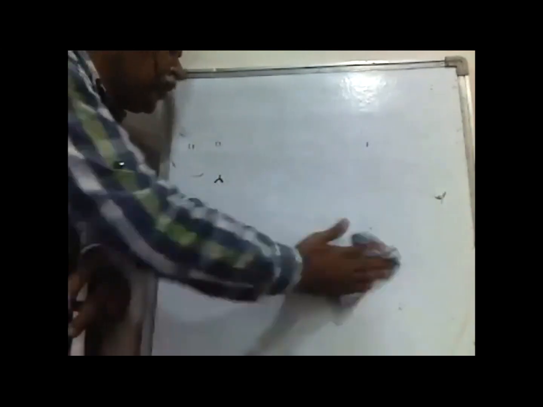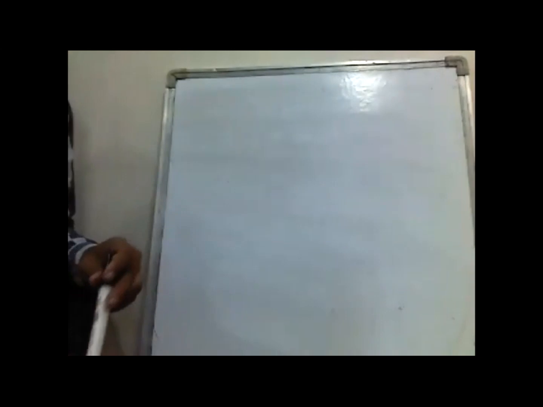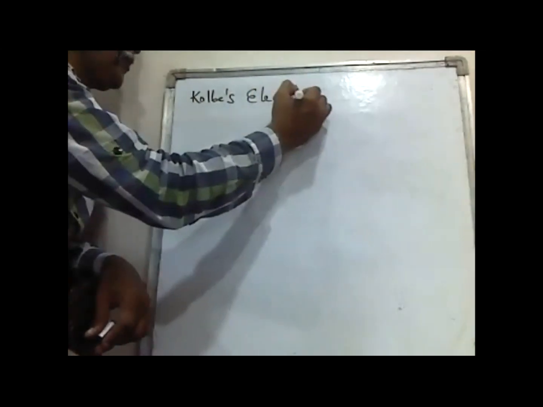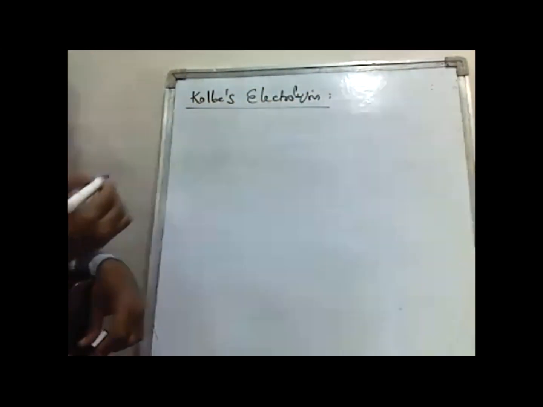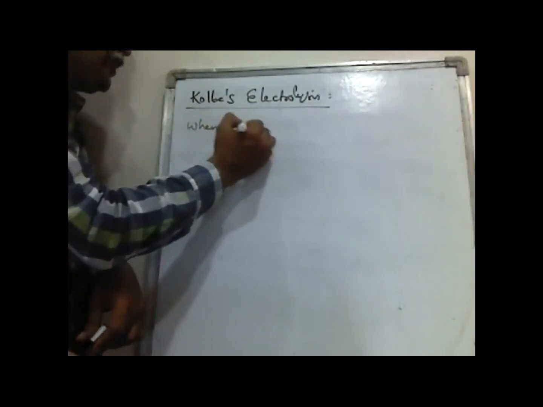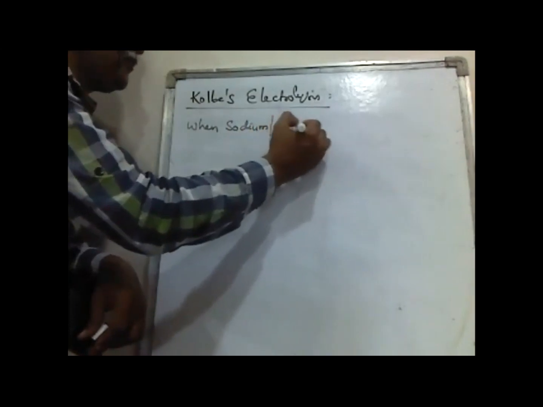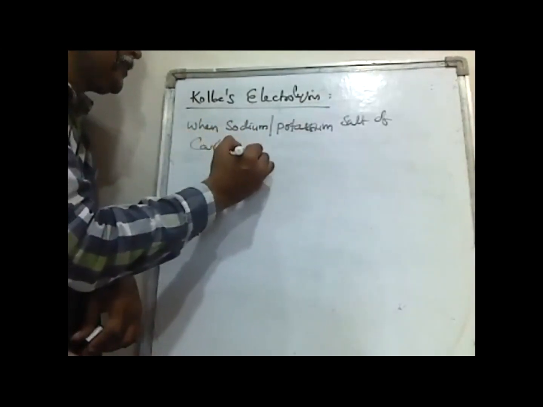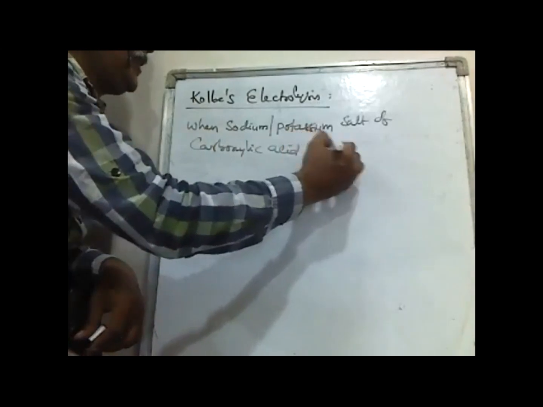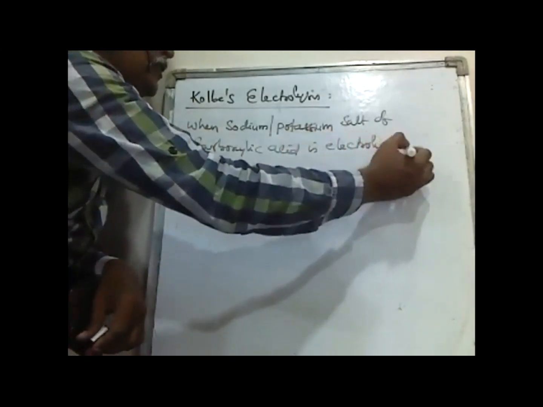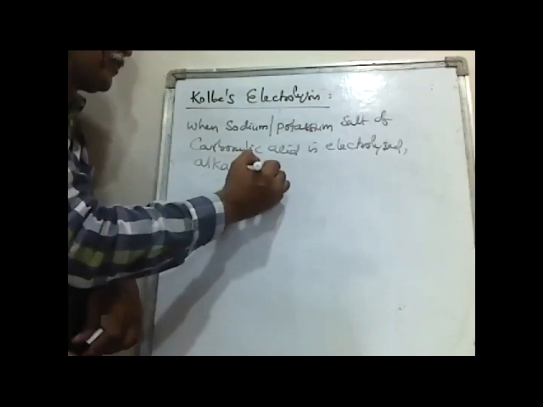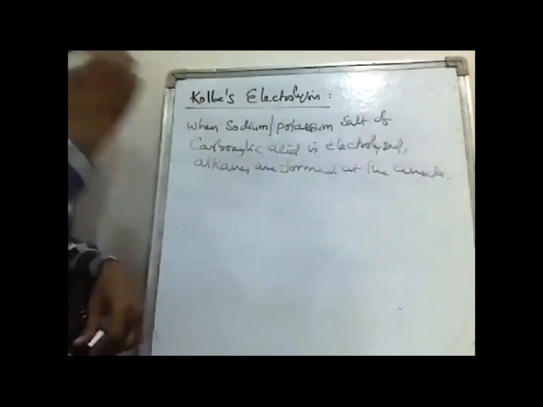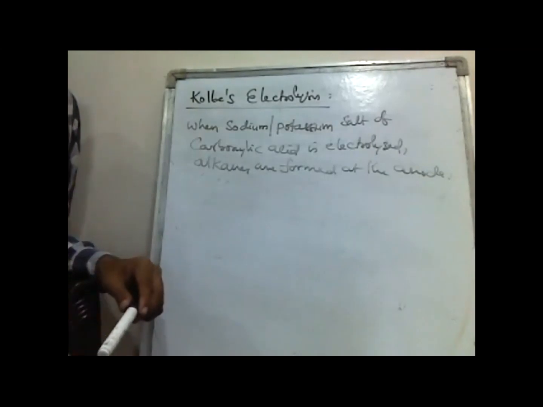Then the second method is Kolbe's electrolysis. In Kolbe's electrolysis, when the sodium or potassium salt of a carboxylic acid is electrolyzed, alkanes are formed at the anode. This reaction we are calling the Kolbe electrolysis.